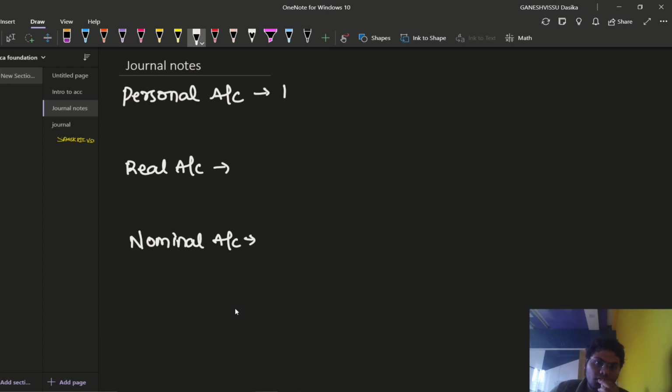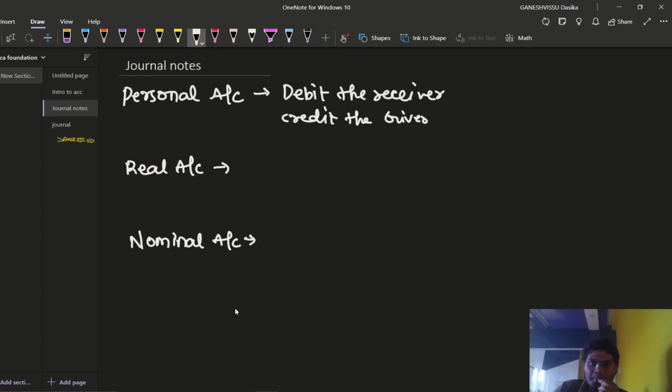Personal account rule: debit the receiver and credit the giver. Real account rule: debit what comes in and credit what goes out.